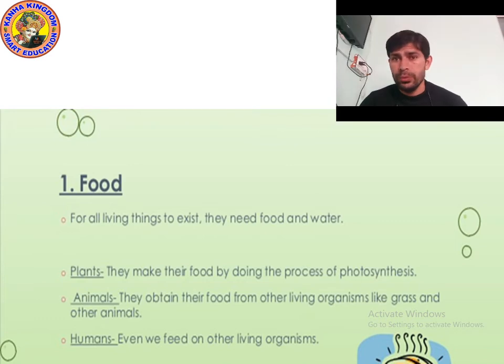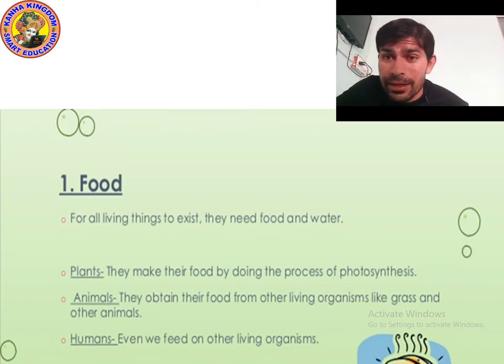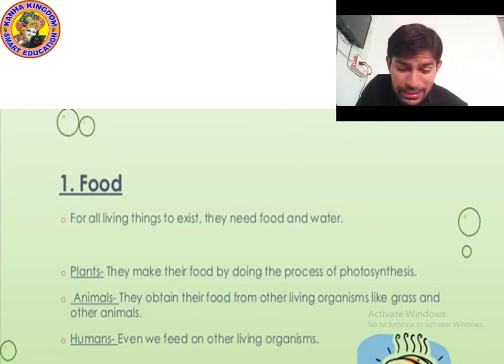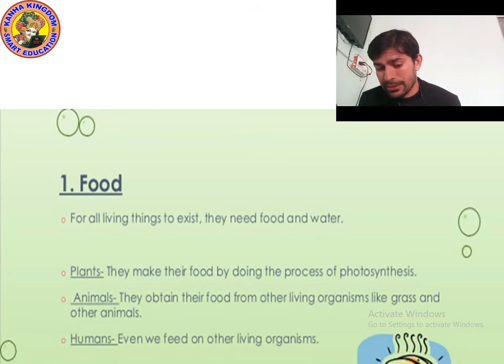Okay, kids. Now the question is, what kind of food is eaten by living things? So, in fifth class, kids, you might have studied in fourth class also. You must have studied that there are many kind of animals. We studied about the types of animal like herbivores, carnivores, and omnivores. What is the meaning of herbivores? Animals who eat only plants.